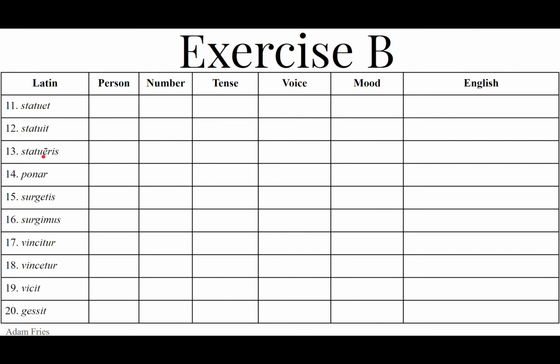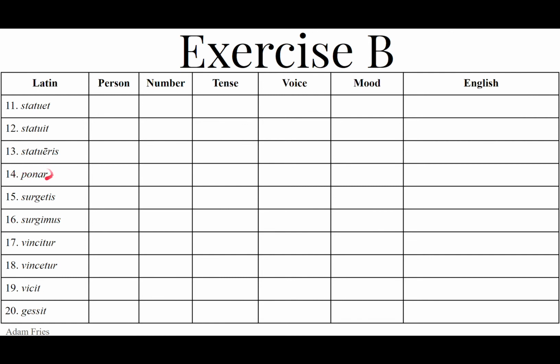13. Statuēris, statuēris, macron over the e. So it's going to be second person singular future passive indicative. You will be set up, established. You will be decided. 14. Ponar, ponar, that a-r, present stem is pon.